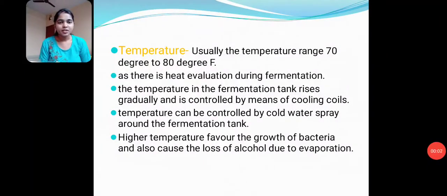Next, temperature. Usually the temperature range is 70 to 80 degrees Fahrenheit, as there is heat evolution during fermentation. The temperature in the fermentation tank rises gradually and is controlled by means of a cooling coil. Temperature can also be controlled by cold water spray around the fermentation tank. Higher temperature favors the growth of bacteria and also causes loss of alcohol due to evaporation.